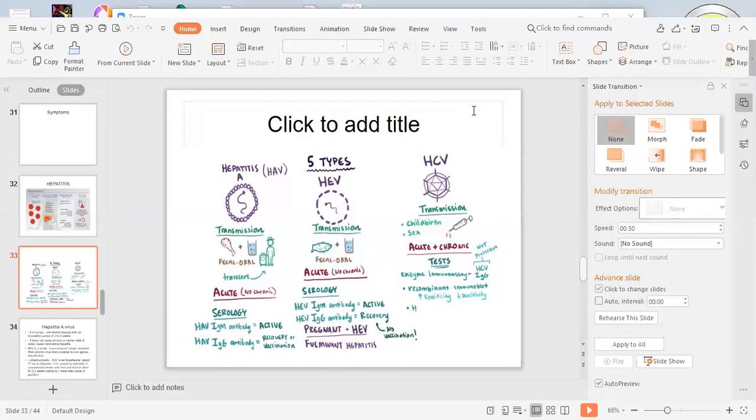So in last lecture we discussed about hepatitis, then viral hepatitis I think we discussed. So today we are going to discuss this particular type of hepatitis. There are 5 types of hepatitis: hepatitis A, B, C, D and E. So today we are going to discuss about hepatitis A and hepatitis B.